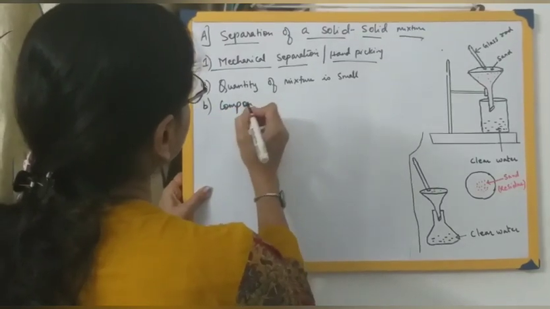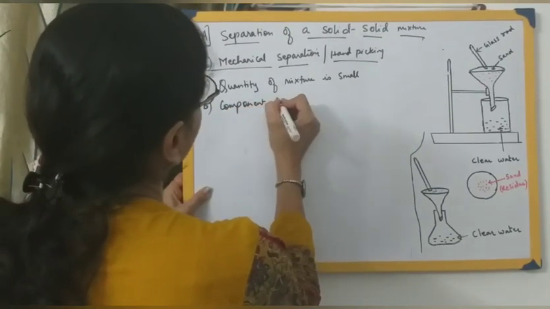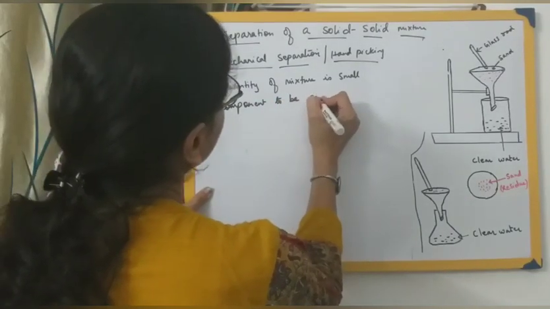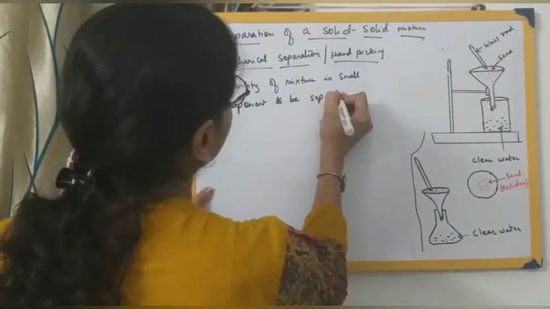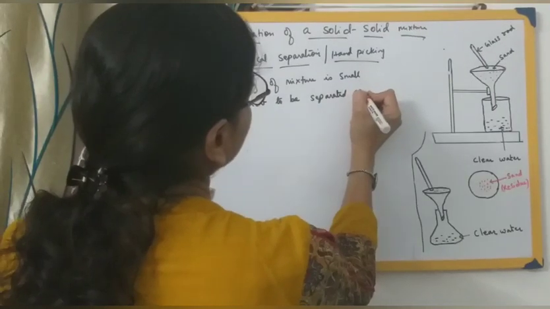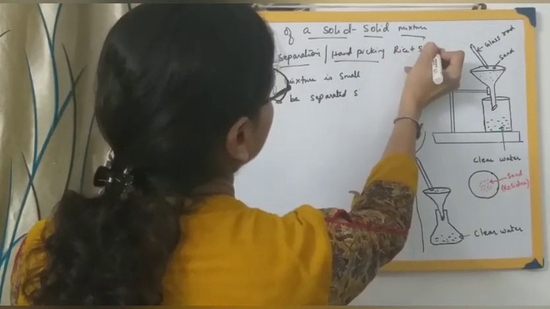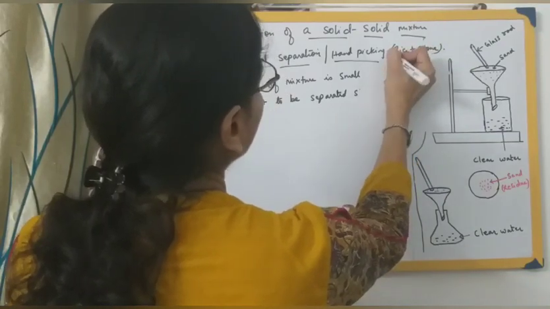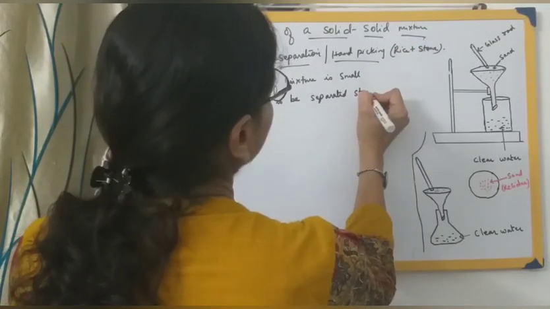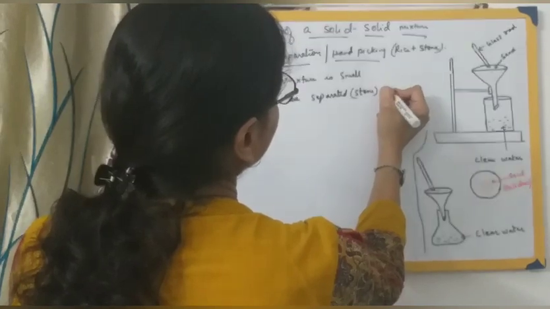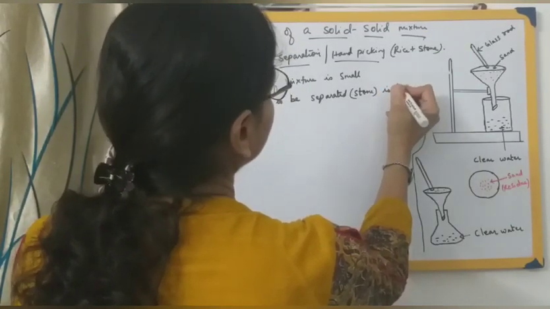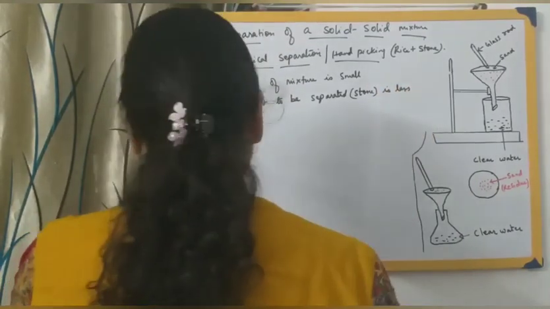The component to be separated, that is stone here. If you are taking rice plus stone, the component to be separated, that is stone, I am writing down in brackets, is less in quantity.